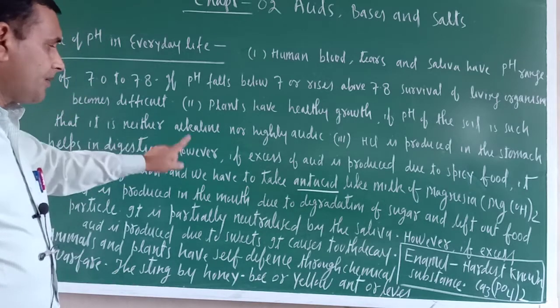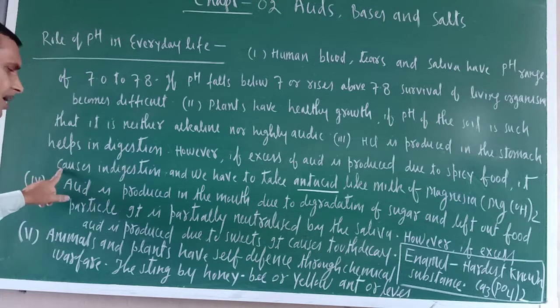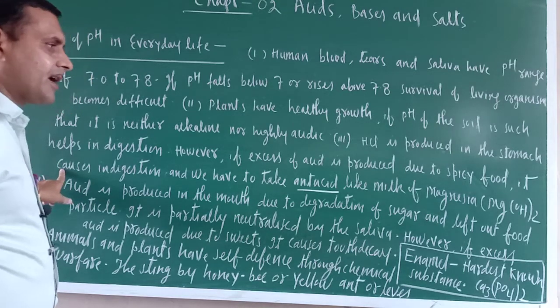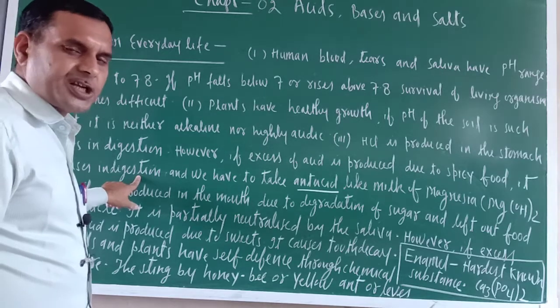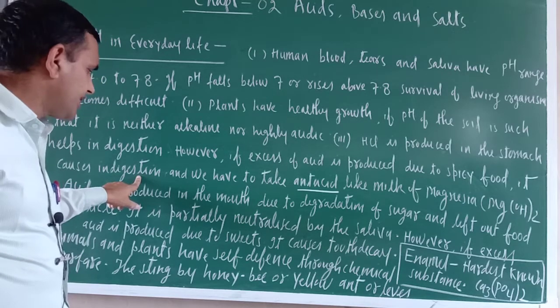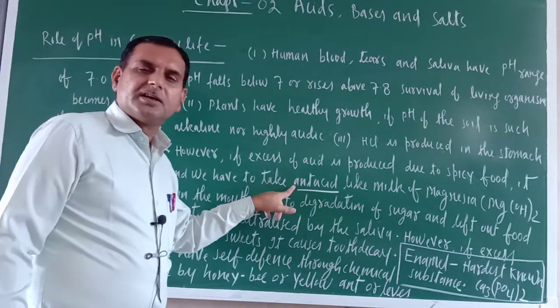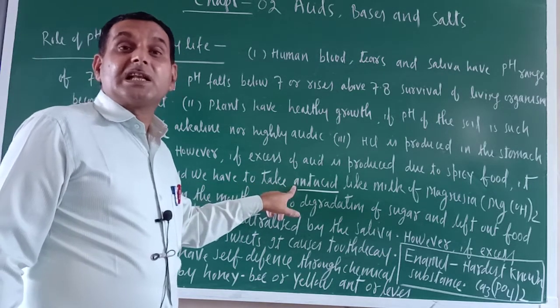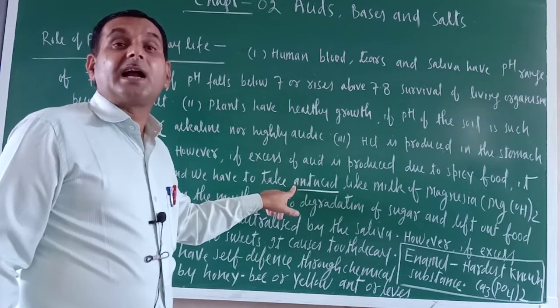So if excess acid is produced due to spicy food or overeating, it causes indigestion or acidity. And in that condition we have to take an antacid. What is an antacid? Which kills the acidity, which treats the indigestion, that is called an antacid.